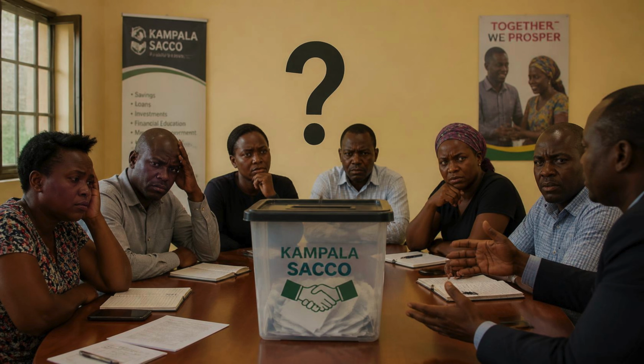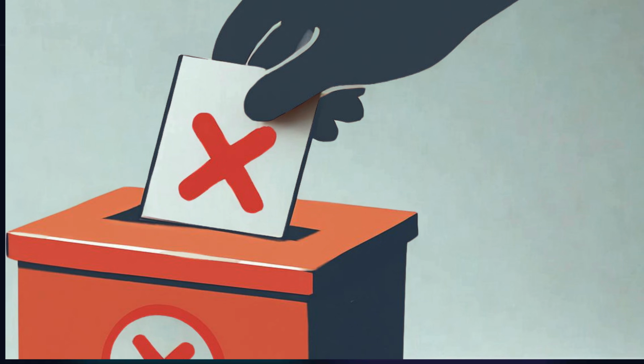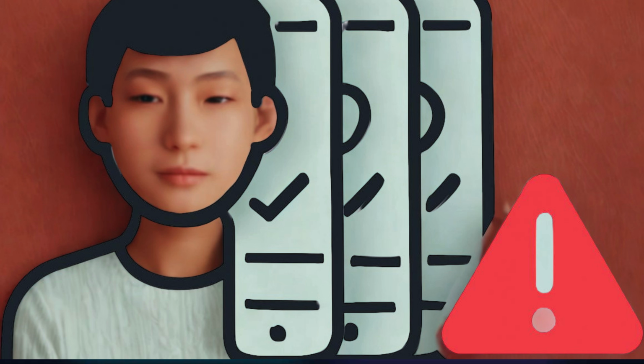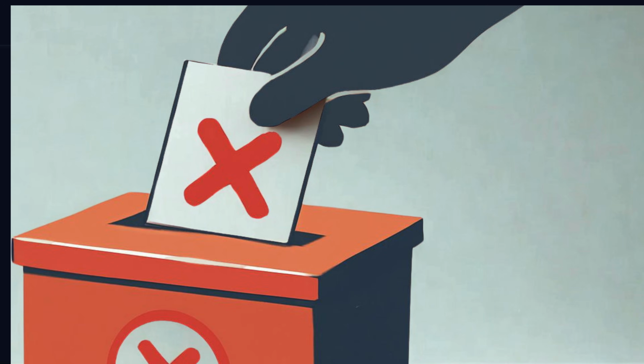Last month, a SACCO in Kampala held an election to approve a 50 million shilling emergency loan. 147 members voted yes, so the treasurer passed the loan. But 3 days later, a member demanded to see the ballot box, and nobody could account for 30 extra votes. Was it fraud? Nobody knew. The election was voided. 3 weeks later, they still haven't voted again.